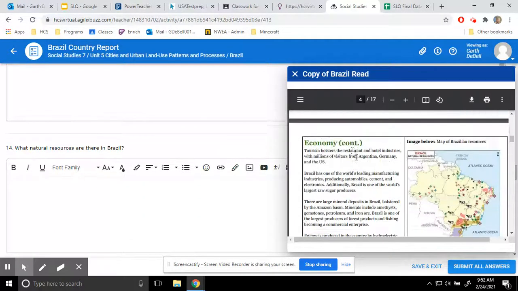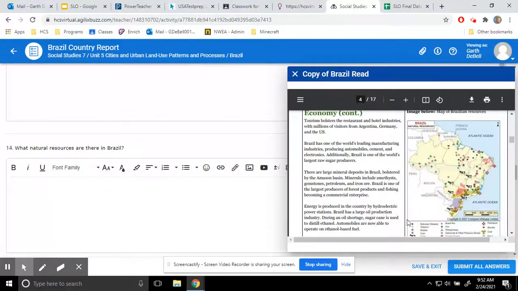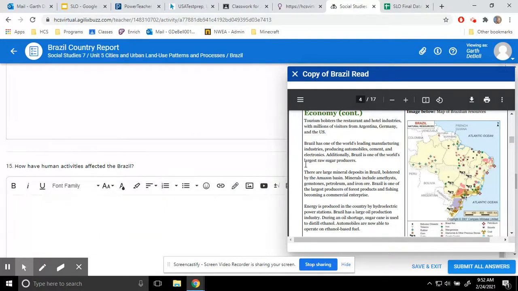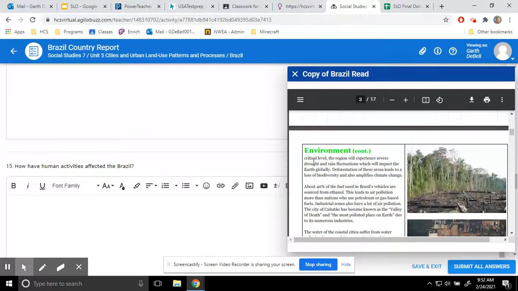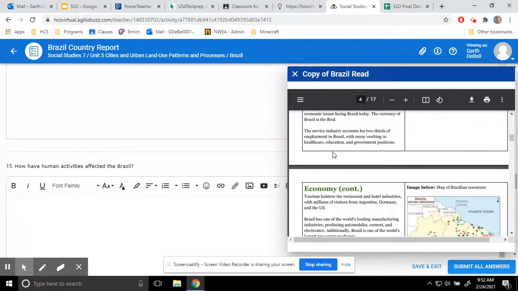Natural resources is going to come from the resource section. And they have, I think, a map over here that lists all the different natural resources they have. How have human activities affected Brazil? You're going to want to look at environmental issues. All right, that one is the easiest.